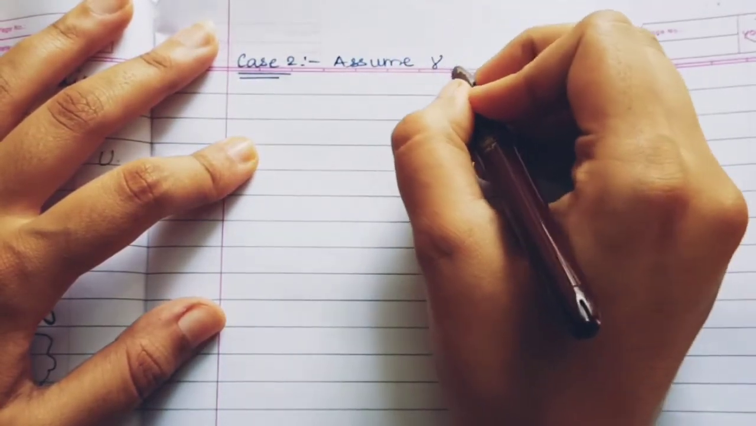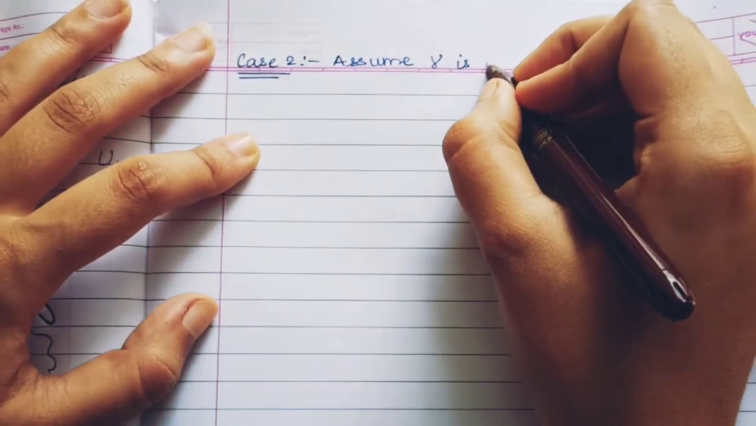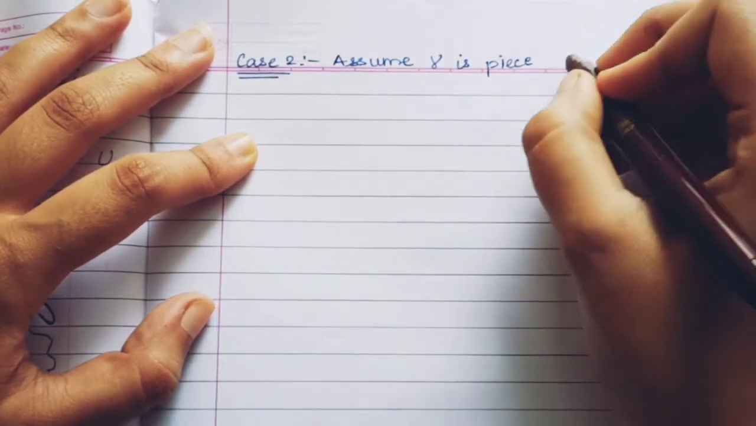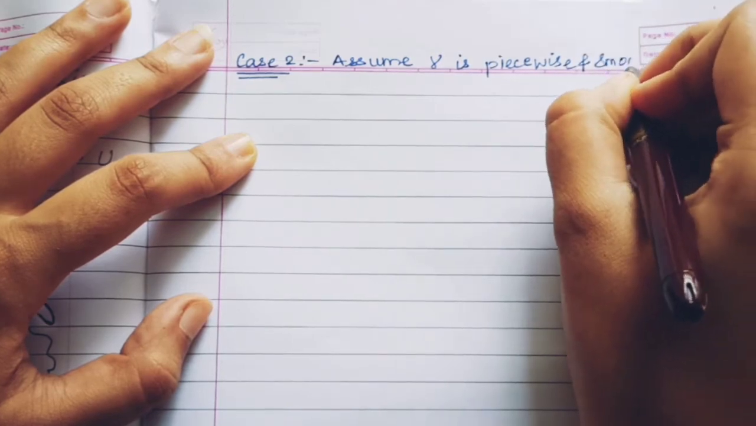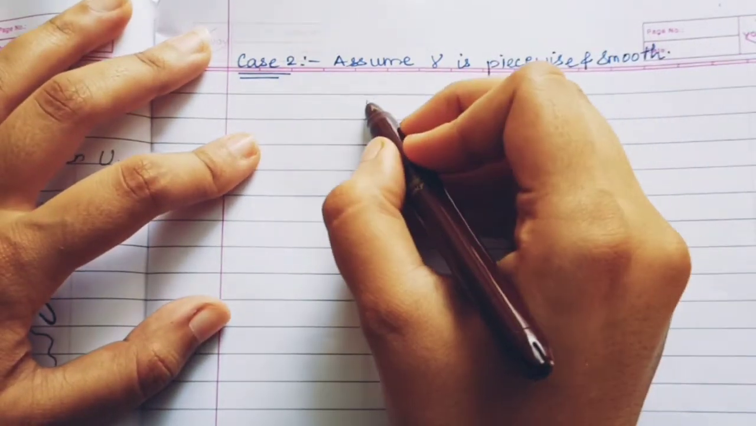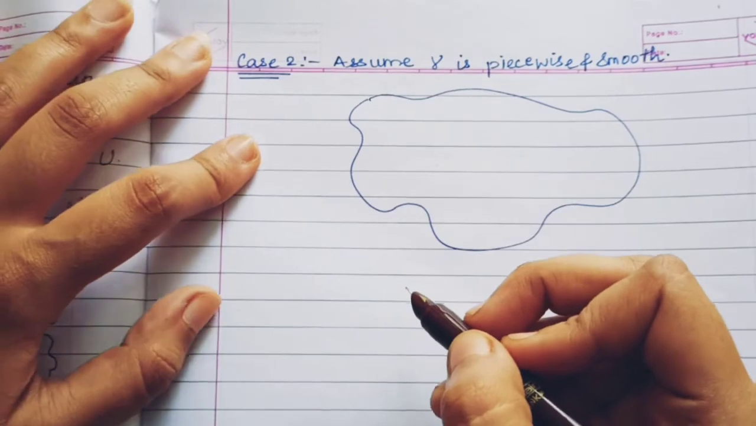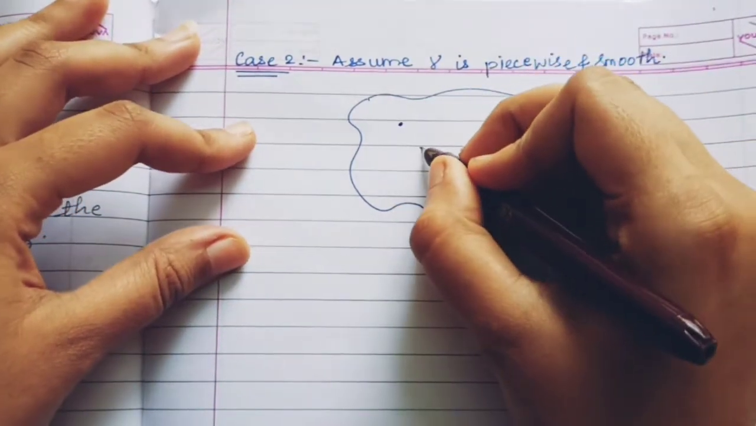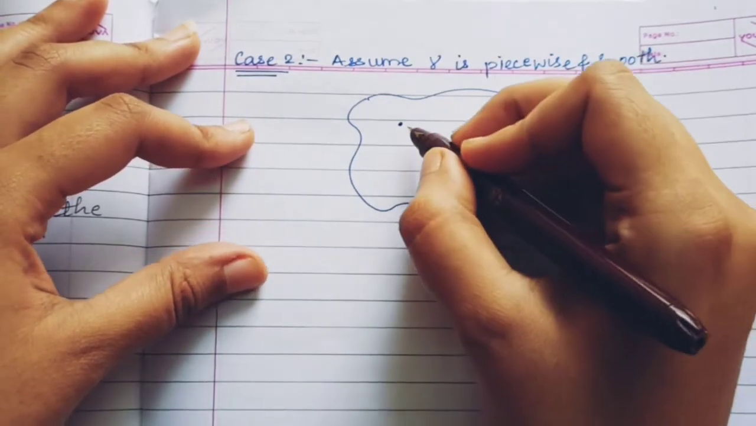Case 2 says: assume γ is a piecewise smooth parameterization. So we will write, assume γ is piecewise smooth. Let us draw a small representation. Now we have to break the curve γ. So we will plot a few points first and join them.